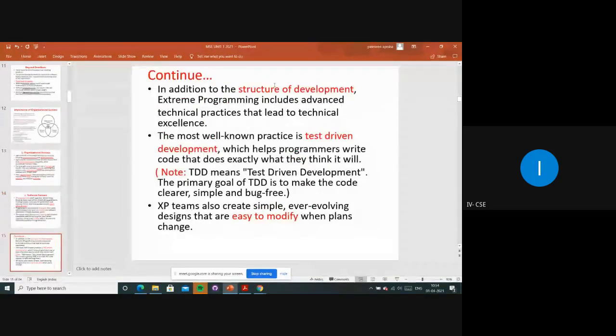And in addition to the structure, as a continuation of technical success, they will be using some structure of development, right? How to develop, what to develop, where to implement. Based upon that structure only, they will include all the technical practices, leading to technical excellence.